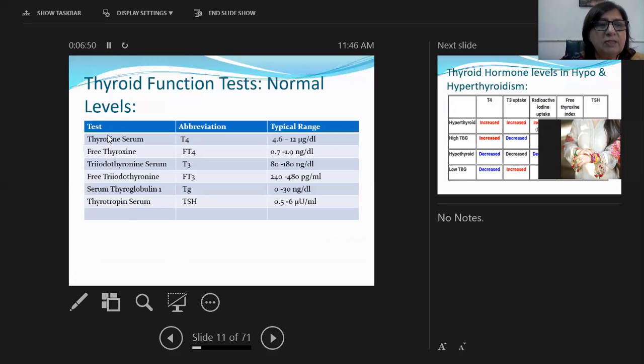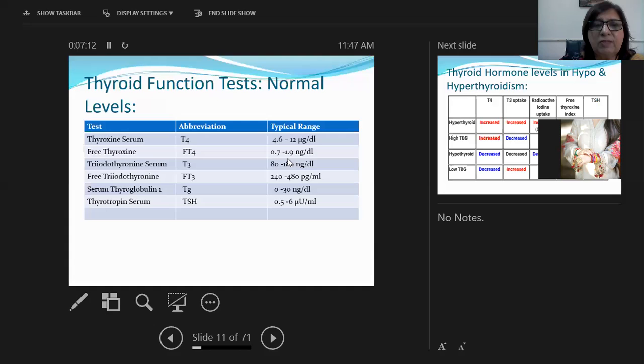So if you see this table, we can estimate thyroxine, free thyroxine in the serum, free T4, triiodothyronine or free triiodothyronine, serum thyroglobulin, and thyrotropin serum or thyroid stimulating hormone. These are the abbreviations. T4 normal value is 4.6 to 12 microgram.